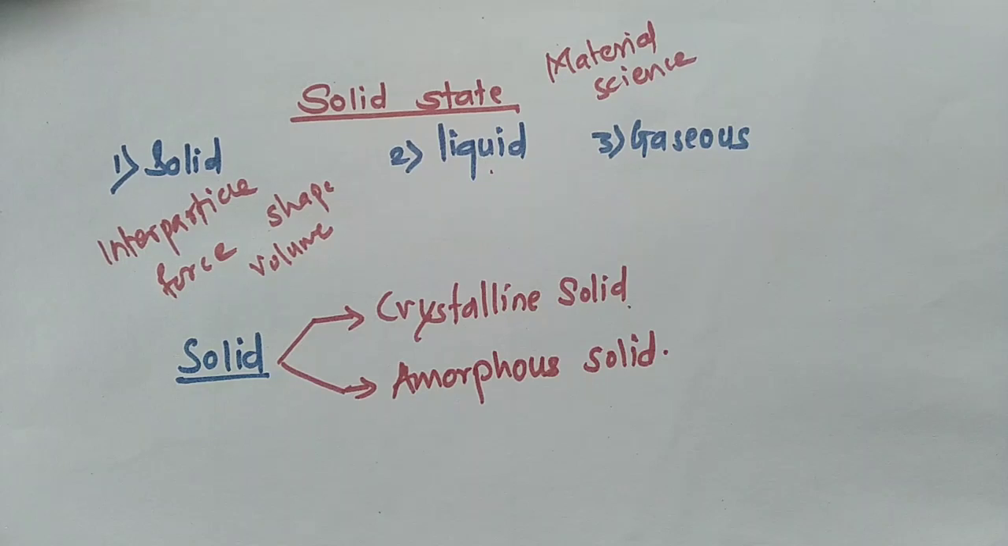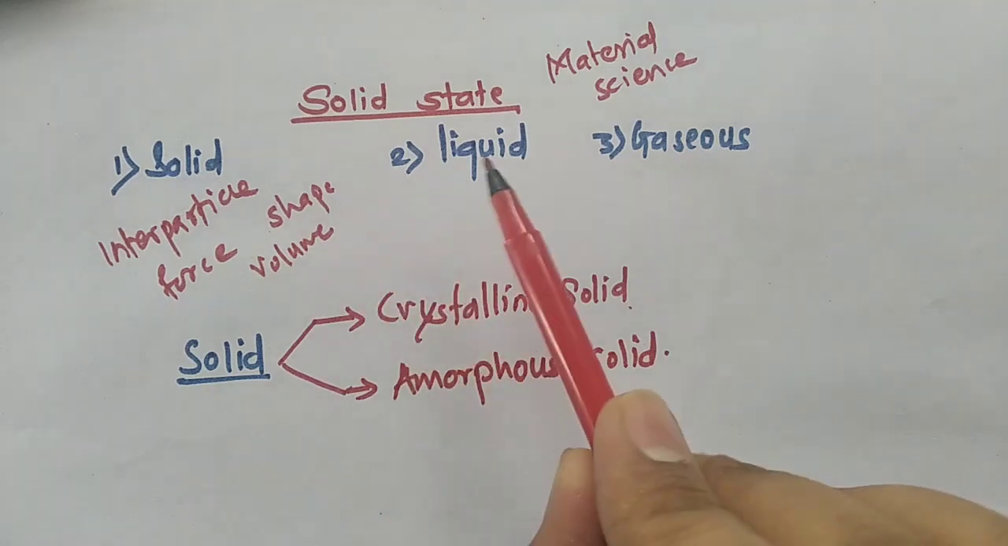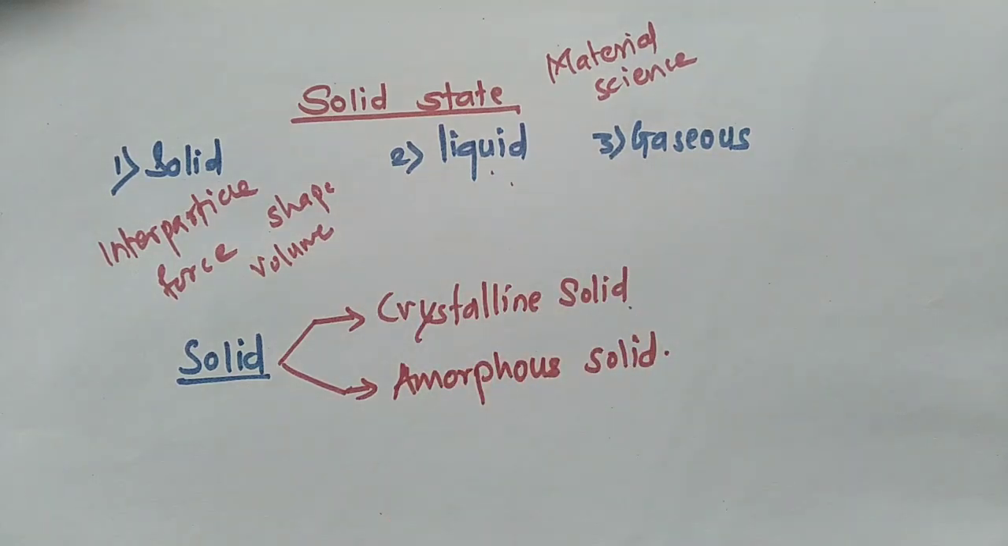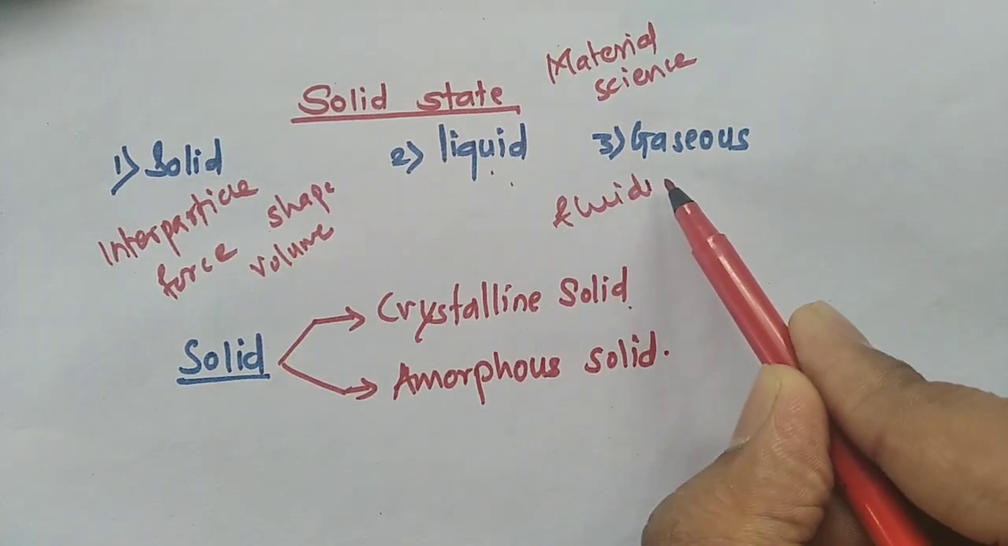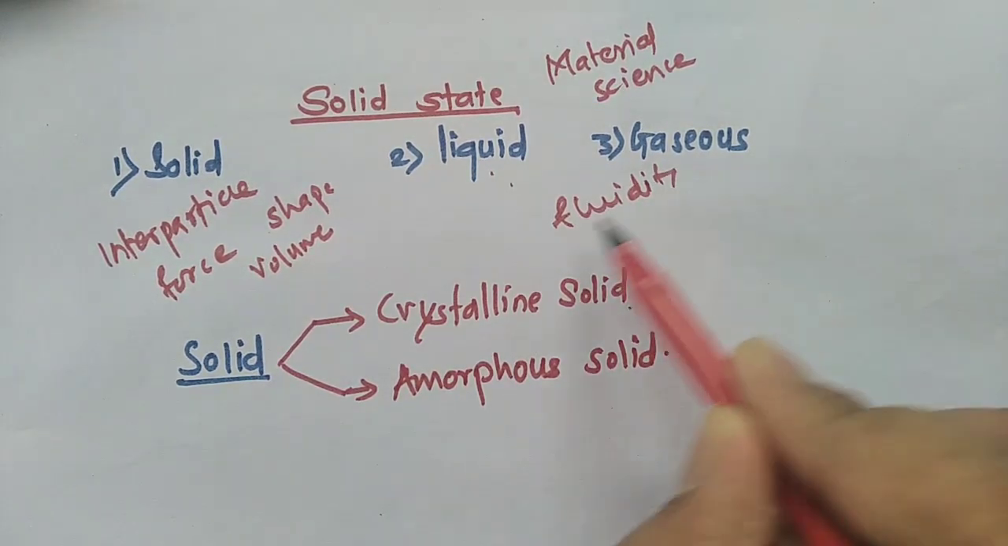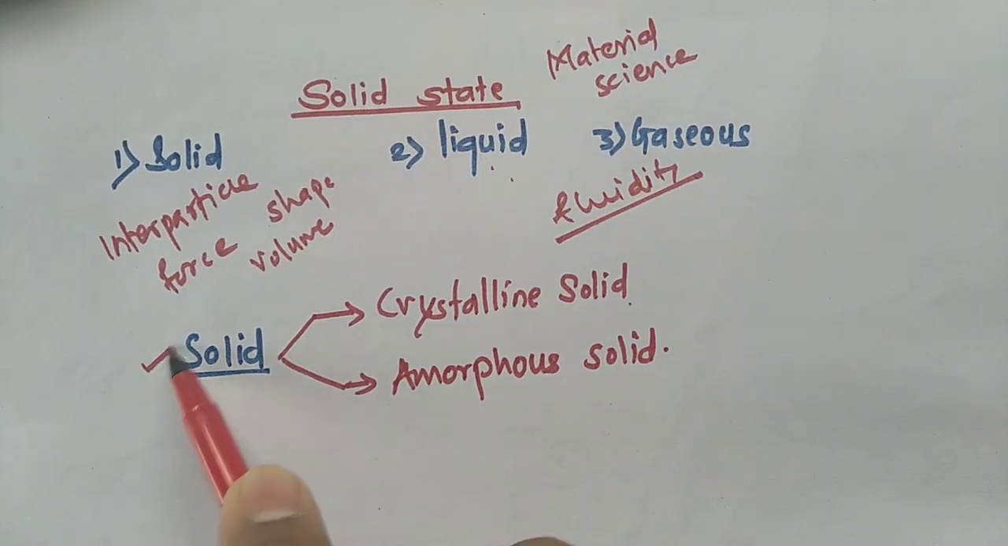Liquids and gases do not possess a definite shape. The force of attraction between liquid and gas particles is very weak, so they can move. Such movement is not observed in solids. Due to this, liquids and gases possess fluidity, that is, they can flow. Fluidity is not observed in solids, only movement or vibration of particles is observed.